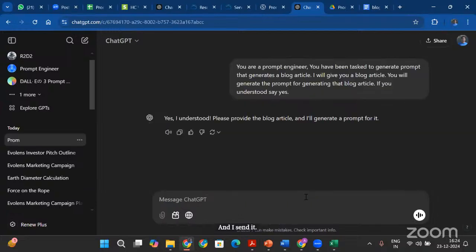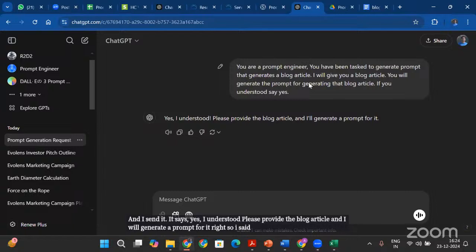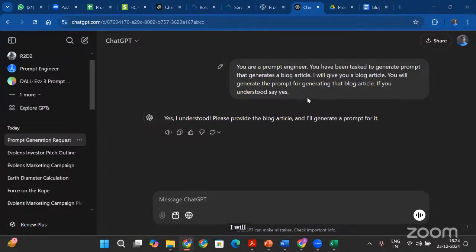It says, yes, I understood. Please provide the blog article and I will generate a prompt for it. Right? So I said, you are a prompt engineer. You have been tasked to generate a prompt that generates a blog article. I will give you a blog article. You will generate the prompt for generating that blog article. If you understood, say yes.